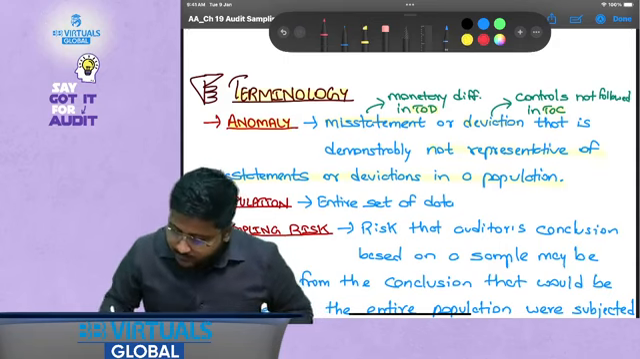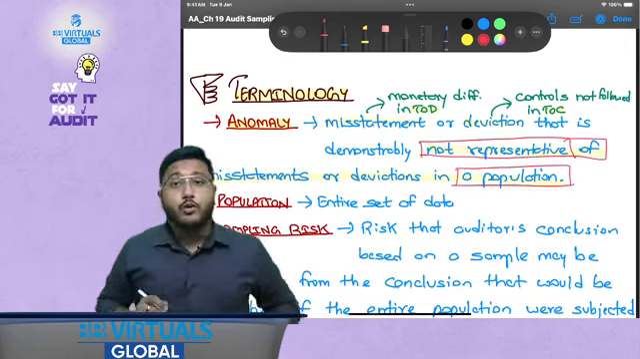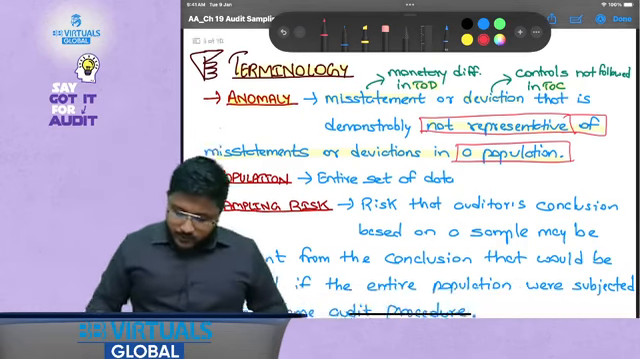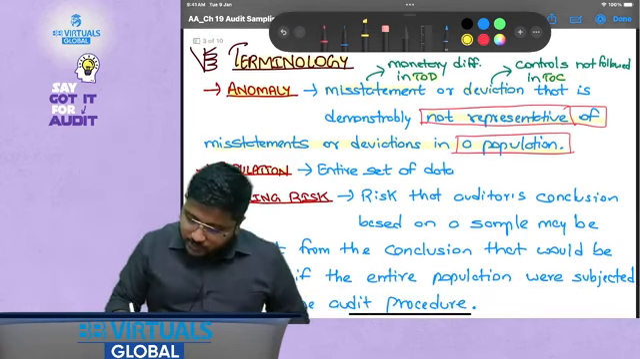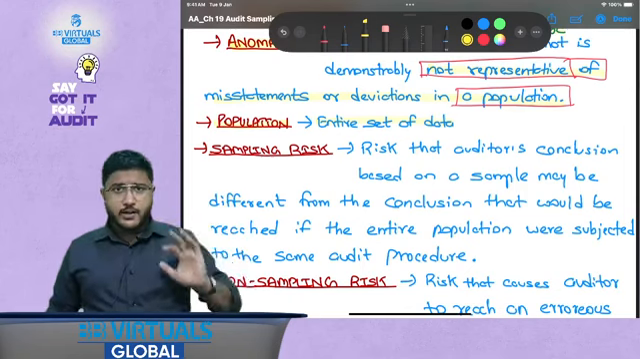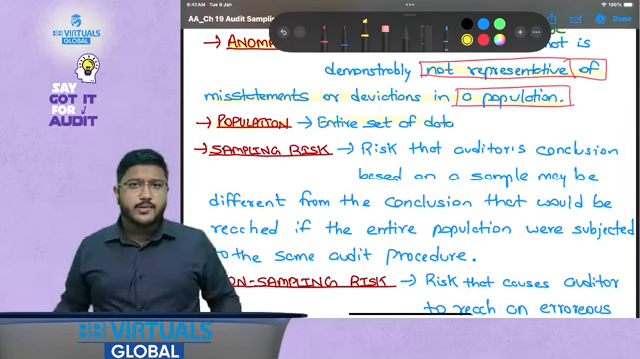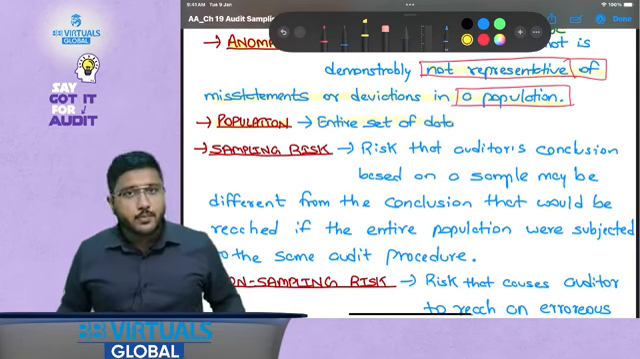So the keywords here are not representative of the population, that is known as anomaly. Then when I say population, population means the entire set of data. So for example, if I have 1 to 100 items, 100 items are there, and I have taken out 2 items as samples, so that 100 would be called the population.